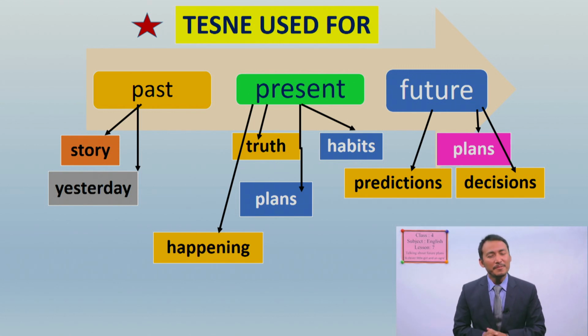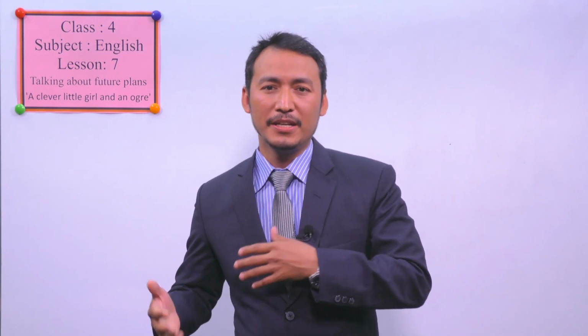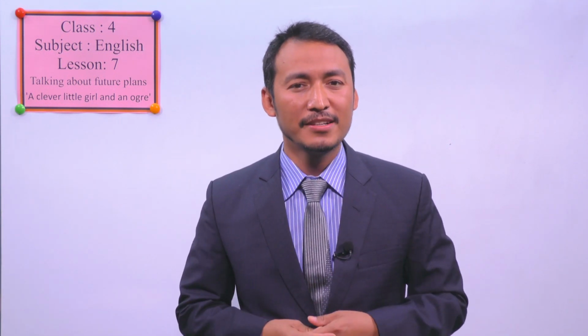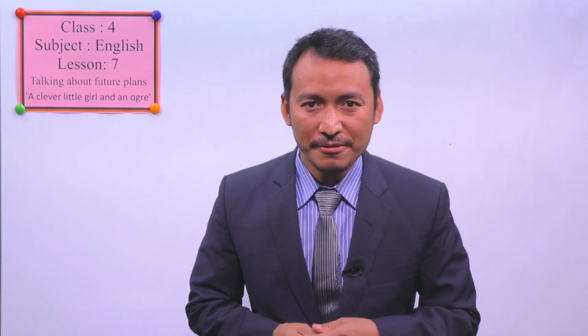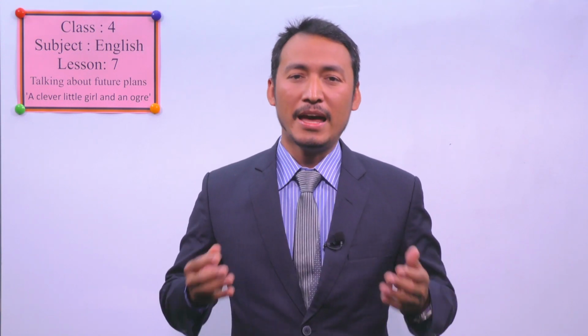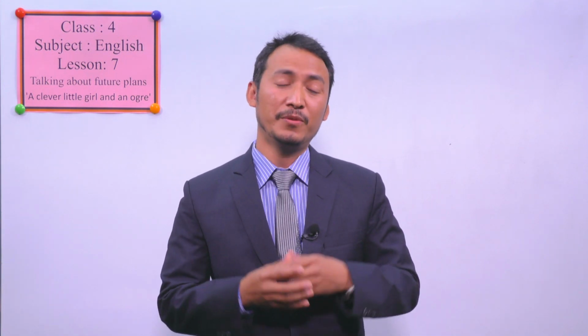Yes, students, we use present tense for telling the truth. Truth means the things which we cannot say it's not possible. Okay, for example, the sun rises in the east. That's universal truth. We use present tense for that. And habits, we have lots of daily habits. We do a lot of everyday activities like washing hands, cleaning our rooms, and we also go to play outside with our friends every day. So these are the habits. You sing songs with your friends. That is your habit. When you talk about your habits, you use present tense.